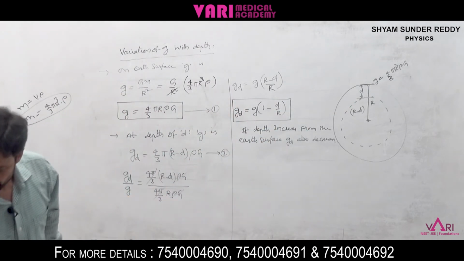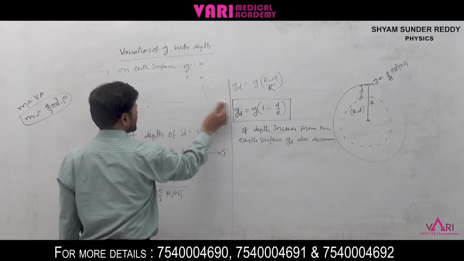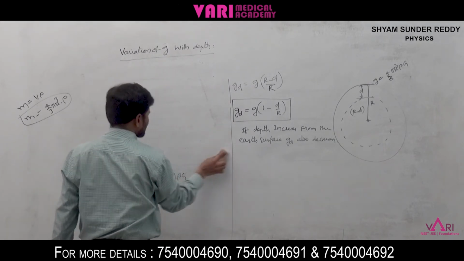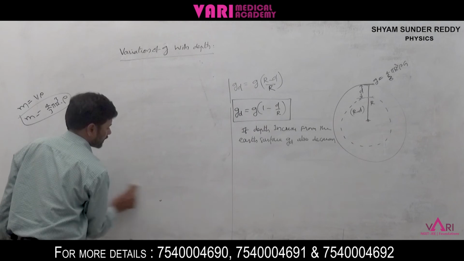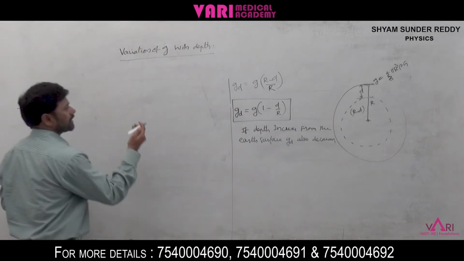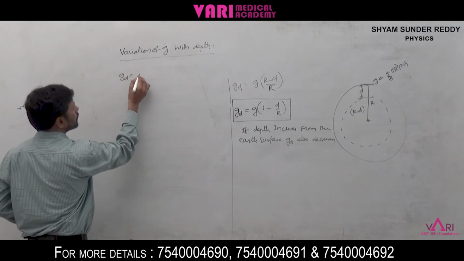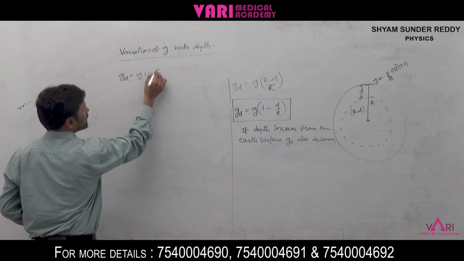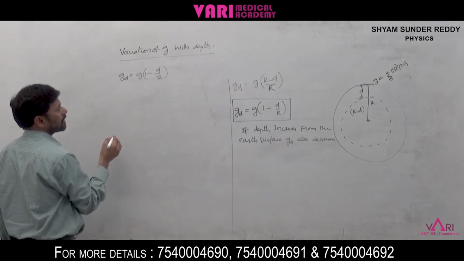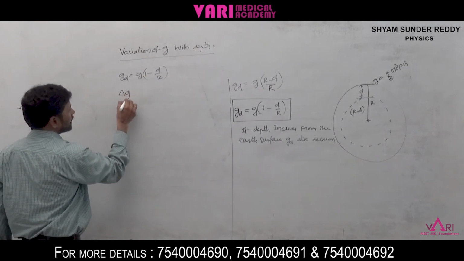It's nothing but absolute G, or delta G. How much G value is decreased? GD is equal to G into 1 minus D by R. We want the absolute decrease, that is delta G, right?